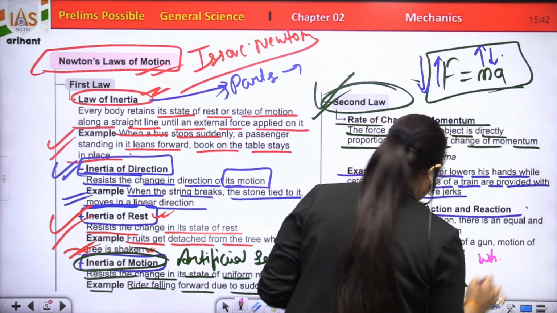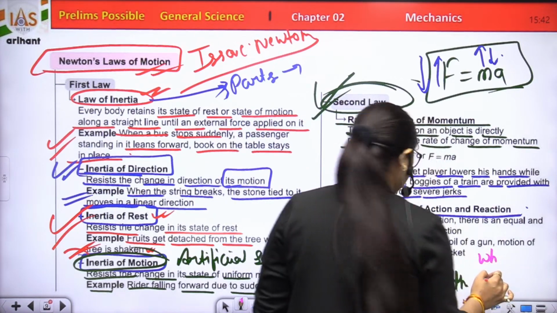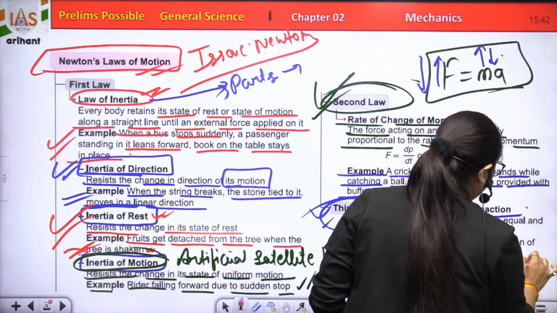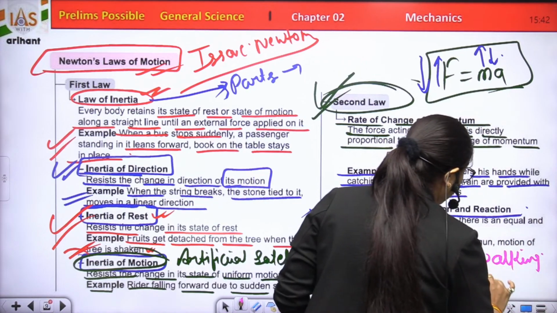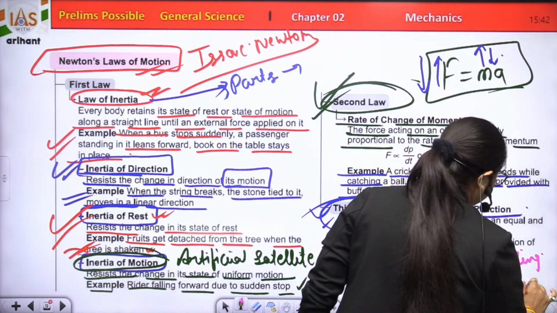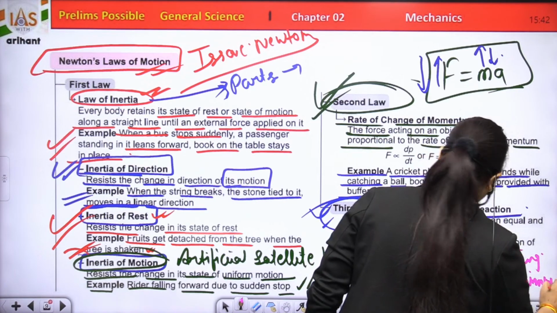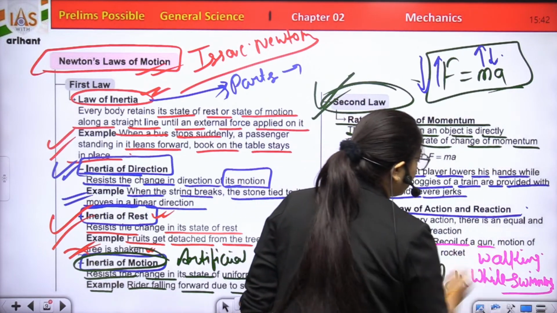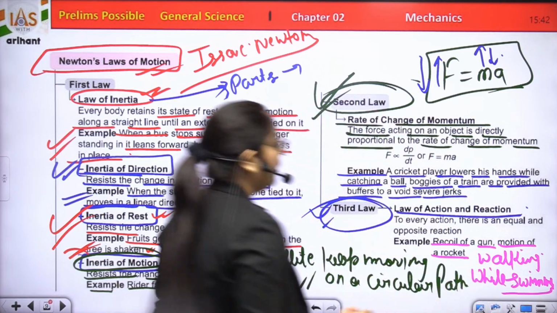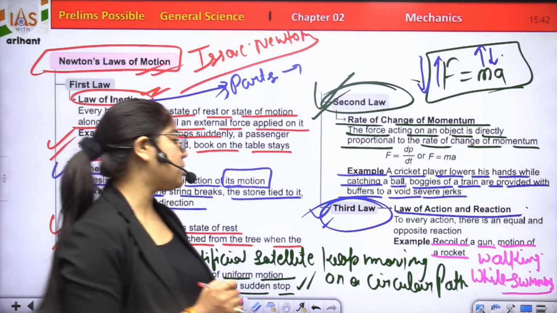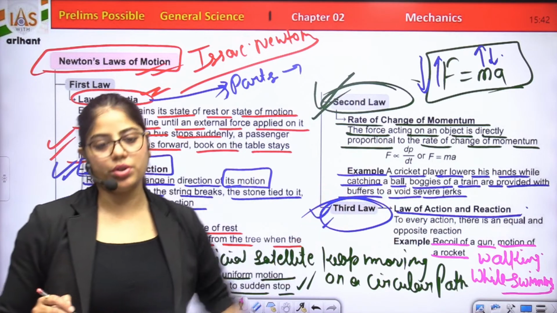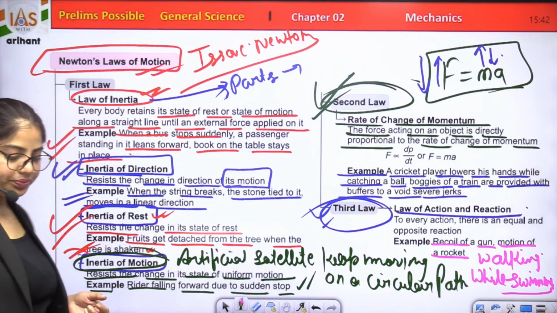Also you can say it while walking. This is a very daily life example. While walking, while swimming, and recoil of a gun, motion of a rocket. Those are the examples of third law of motion. Right?